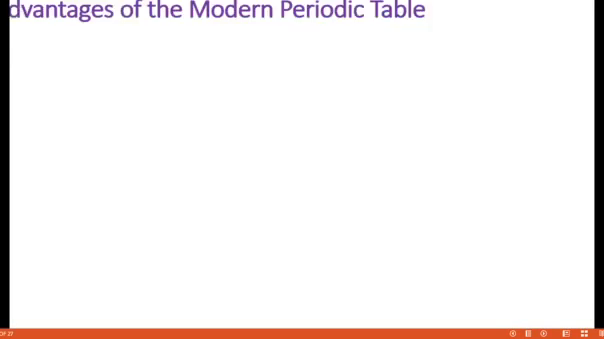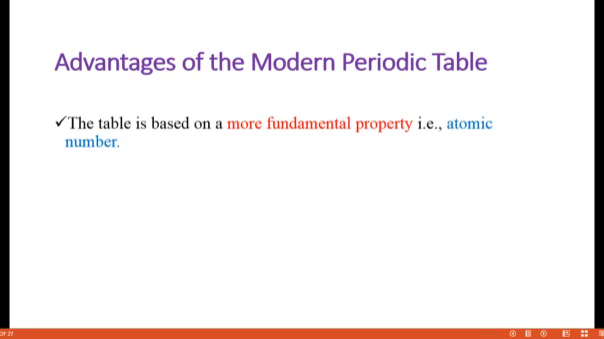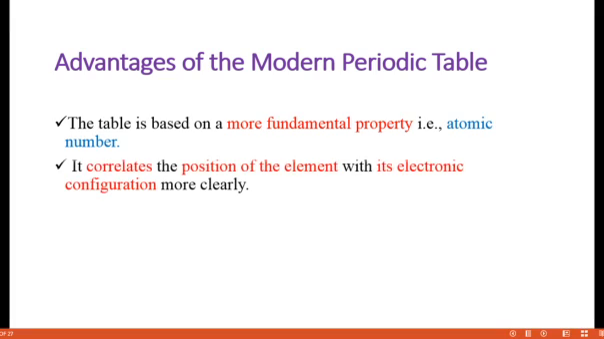Okay, so next we are going to discuss the advantages of the modern periodic table. This table overcomes all the limitations present in the earlier three methods. Whatever limitations there were, all those things are classified. The first one is that it is based on a more fundamental property, that is atomic number.